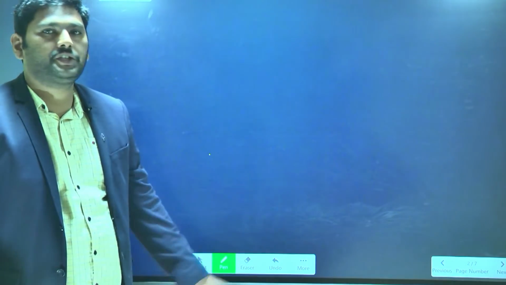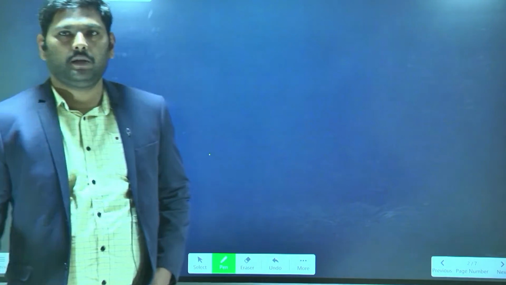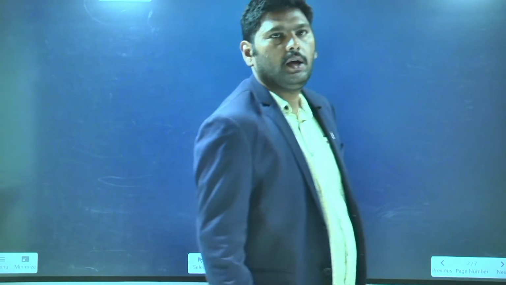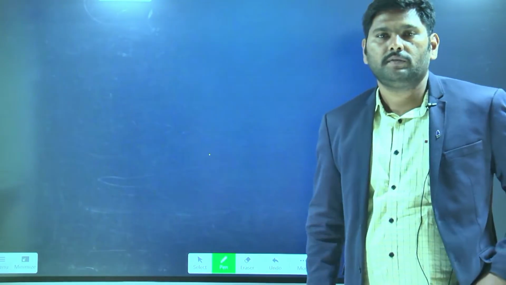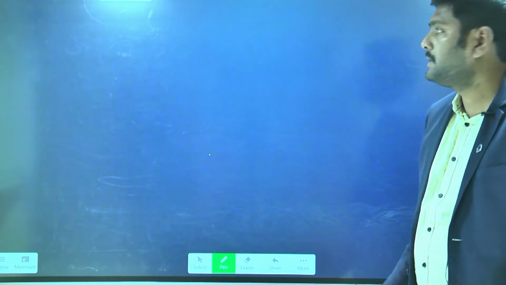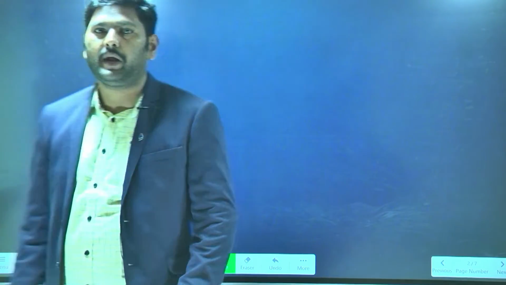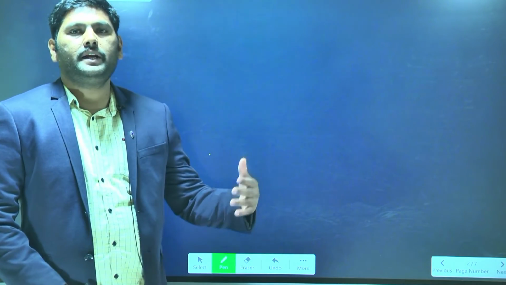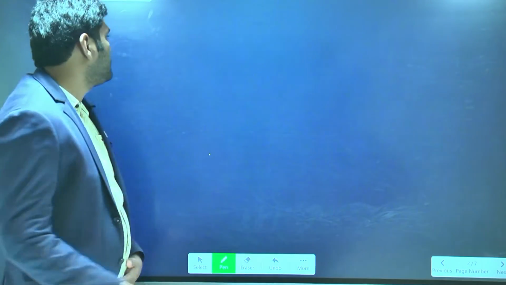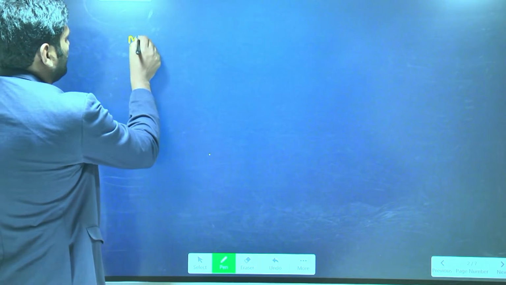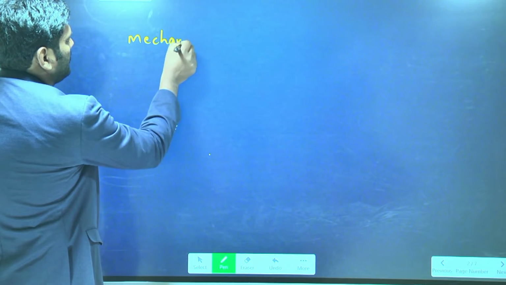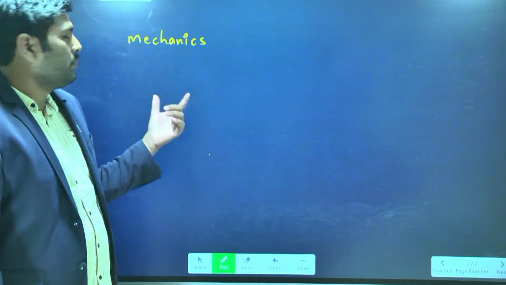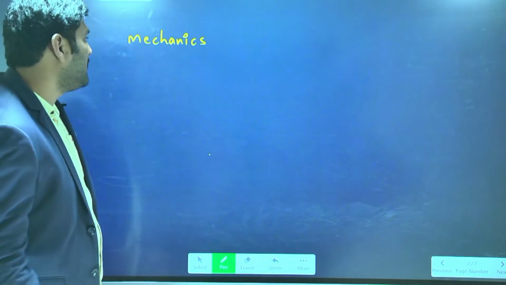So I will give an introduction about physics. If you observe the physics in IIT, we have the first chapter about mechanics. Mechanics is a branch of physics that deals with motion and its properties. So let's take mechanics now. Mechanics is a branch of physics that deals with the motion of an object.